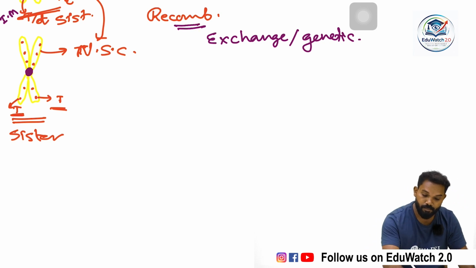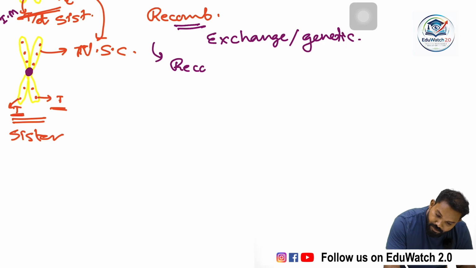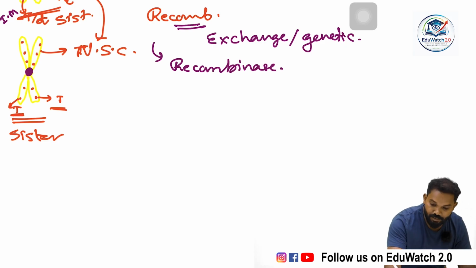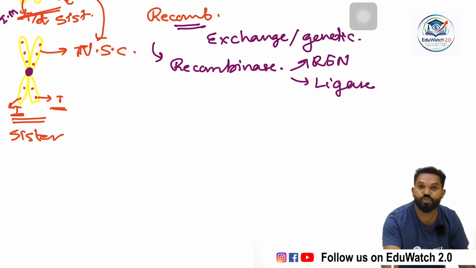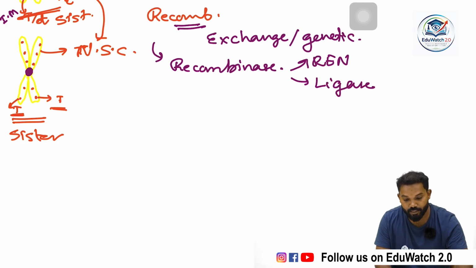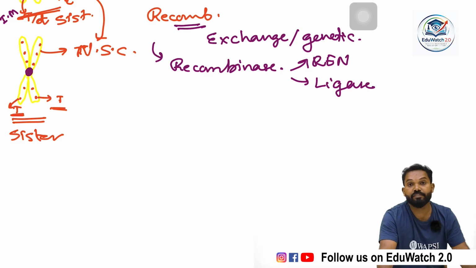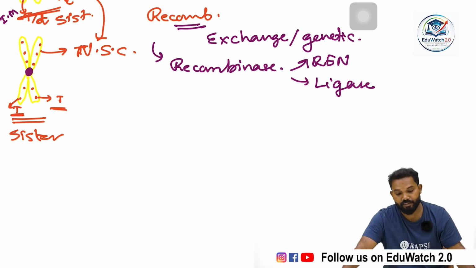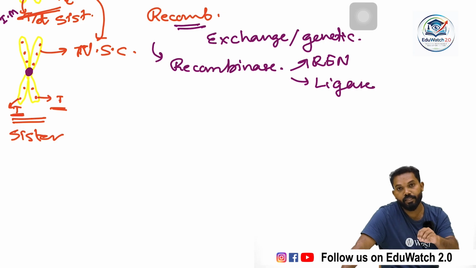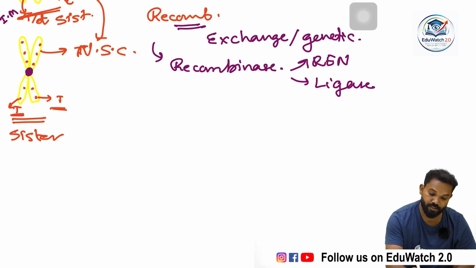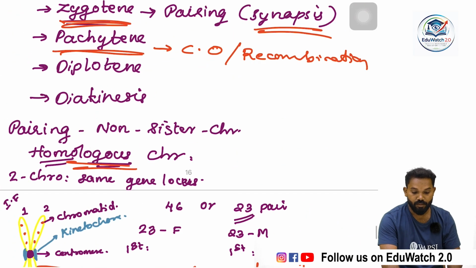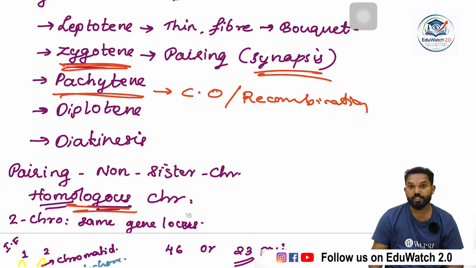For that, recombinase enzymes are needed, such as restriction endonuclease and ligase enzyme. These are the two major recombinase enzymes. The formation of these enzymes takes place in the pachytene stage. So recombination is the most important event, and it takes place in pachytene. Recombination helps in heredity and variation. The variation is due to recombination.